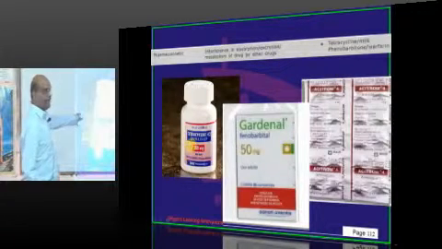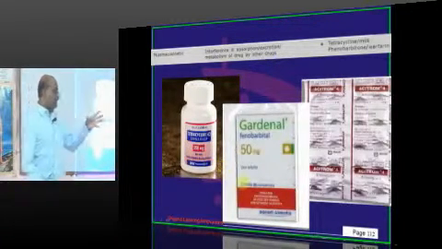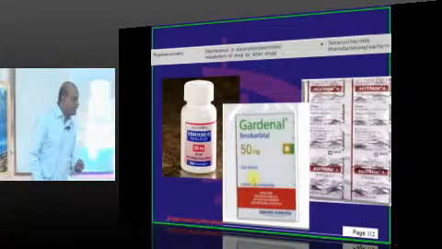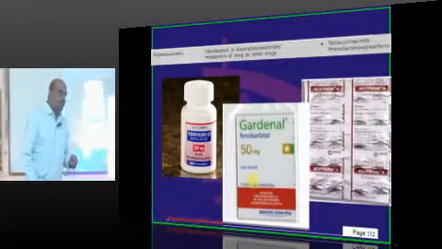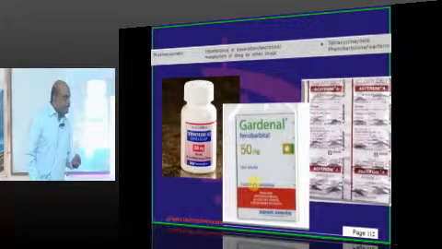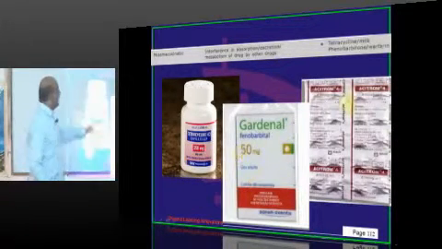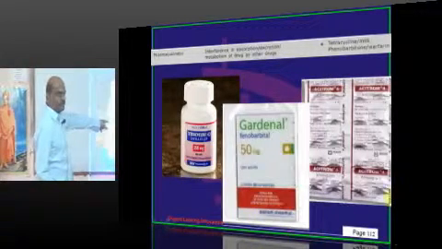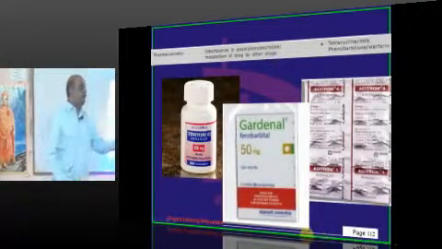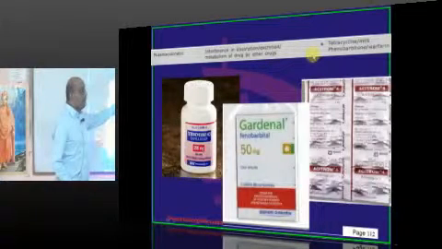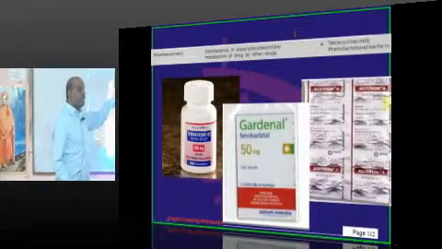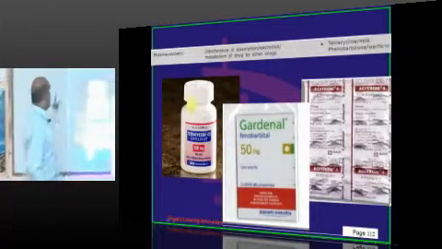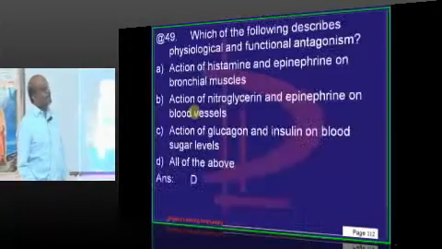Milk will form a chelation with tetracycline and prevent its absorption. If the tetracycline is not absorbed, it can't be effective. Similarly, phenobarbital and warfarin. If you give warfarin, warfarin induces P450. P450 metabolizes phenobarbital, so phenobarbital levels will fall down and efficacy falls down. That's an example of pharmacokinetic antagonism.